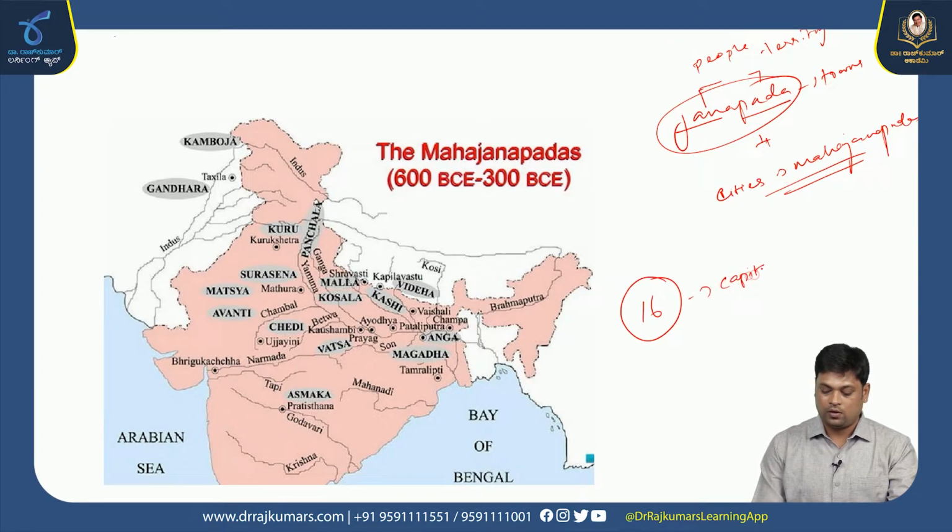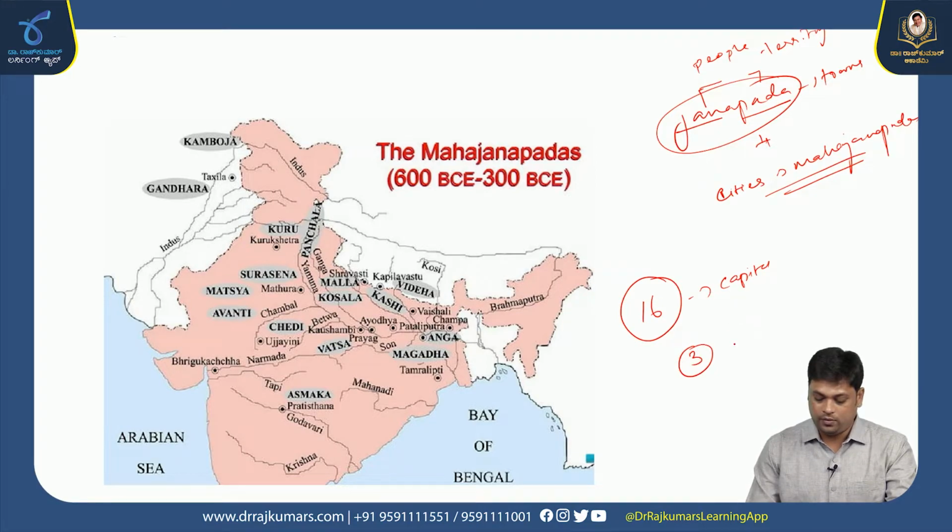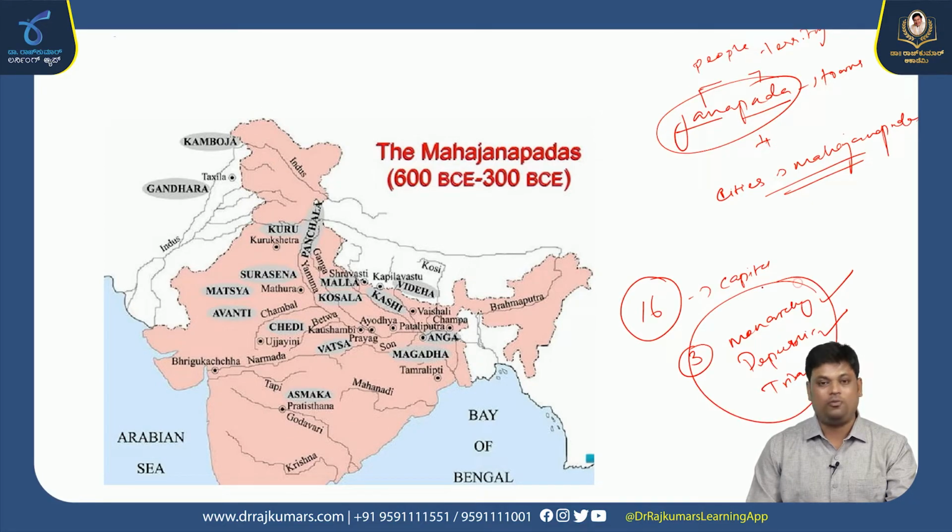Okay, three type of polity followed by them, that is monarchy, republic, and tribal. Monarchy means it's a king's family. From one particular family, hereditary will be there. Republic means chosen by the people, there will be a head for the state. And tribal means it's a tribal chief used to have the head of the state. These are the three type of polity followed under the Mahajanapadas.